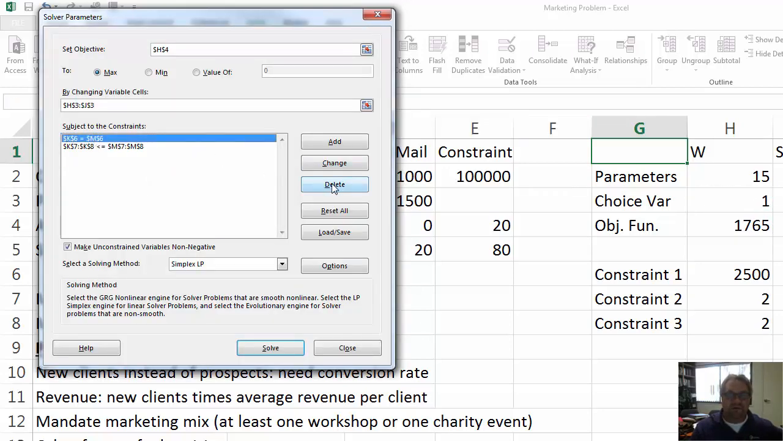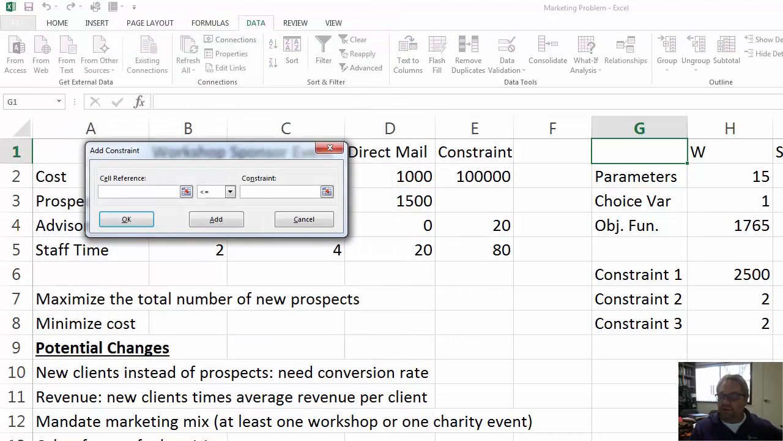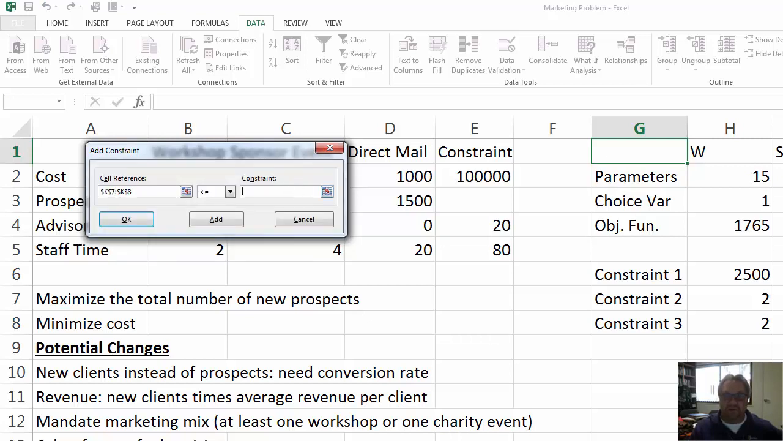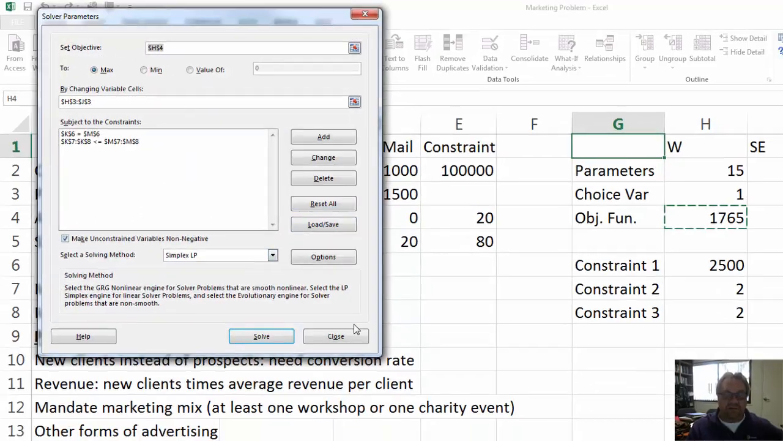You can see I've already done this. I want to make sure it works, so that's what these are. So pretend like this is all clean or empty. So my constraints: this number here has to equal that number. And then finally, these 2 constraints have to be less than or equal to these 2 constraints. Simplex LP, got my non-negativity, solve.